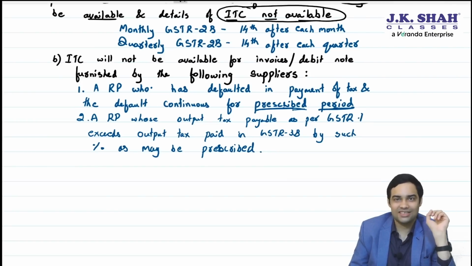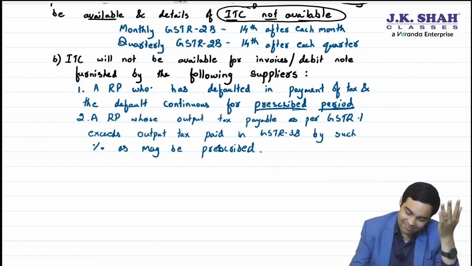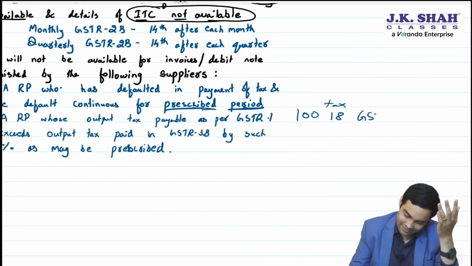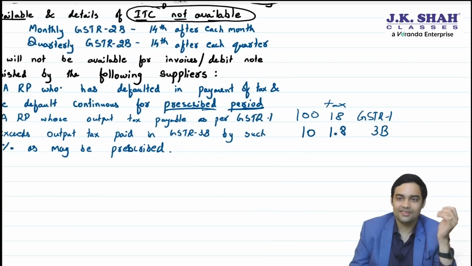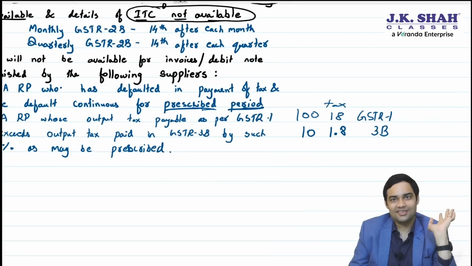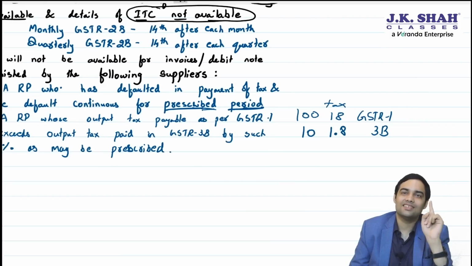I purchased from Mr. B. Now Mr. B, you know what he has done? In GSTR1 he has reported 100, tax 18. And in GSTR 3B he has reported 10 rupees, tax 1.8. Sir, that means your supplier is eating government's money. Correct. If the supplier is eating government's money, then government will eat my money.